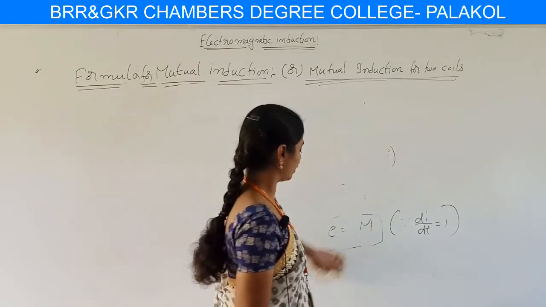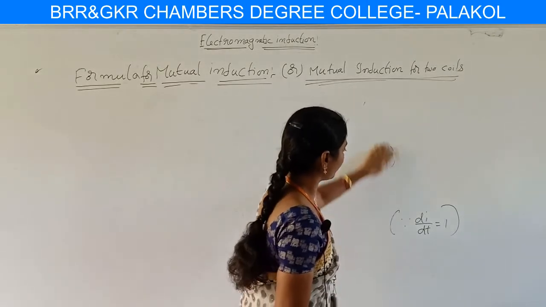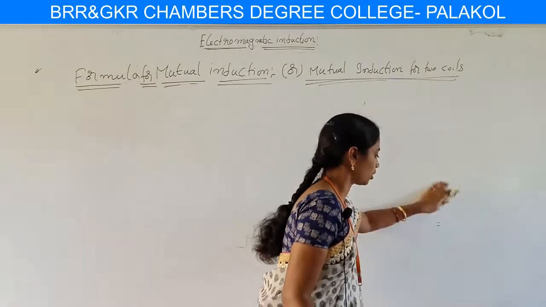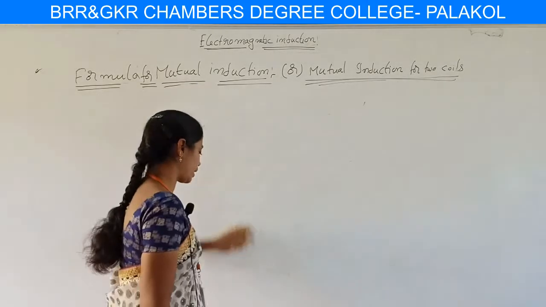For explaining this formula, we consider two coils, one is primary, another one is secondary, which are wound on a solenoid.